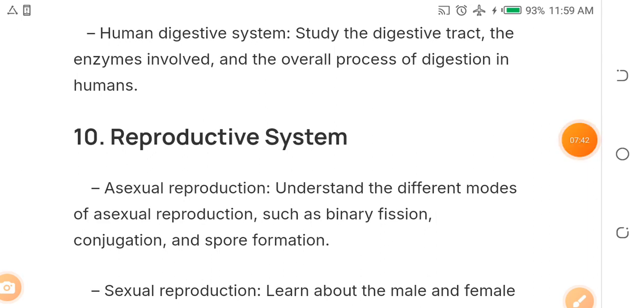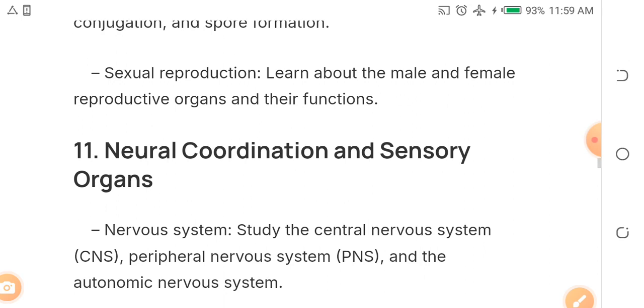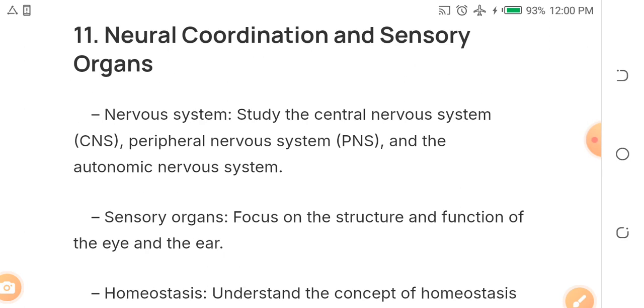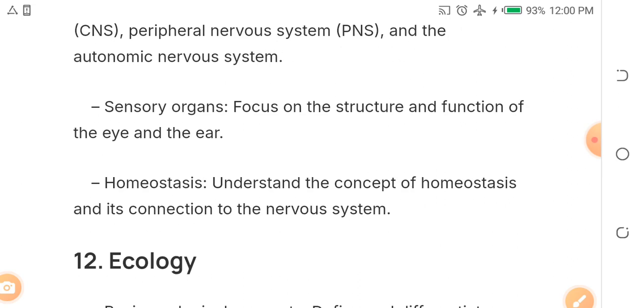Okay, 10th topic, reproductive system. It's a must. It's a topic that must come out. Under it, study asexual reproduction and sexual reproduction. 11 out of 15 is neural coordination and sensory organs. These are things that will come out. Things about central nervous system, peripheral nervous system, autonomic nervous system, sensory organs, homeostasis. Very interesting topic. These are the things that will come out.